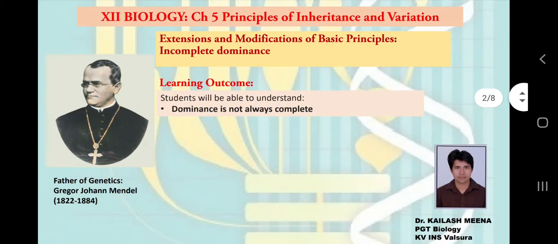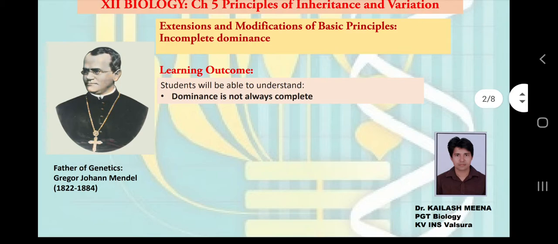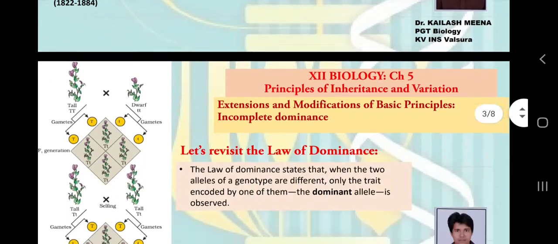After watching this video, the learning outcome for the students will be the understanding of incomplete dominance. It means dominance is not always complete, as we have seen in the monohybrid Mendelian cross. So before discussing incomplete dominance, let's quickly revisit the first law of inheritance, or Mendel's monohybrid cross.